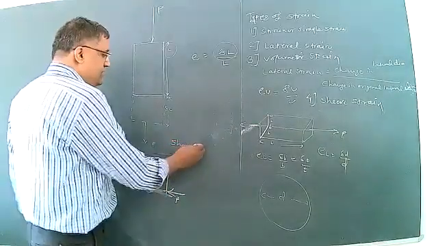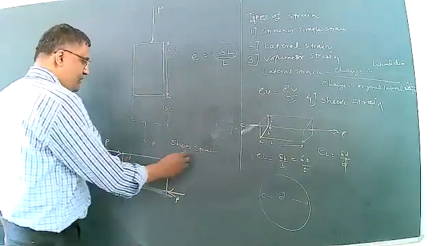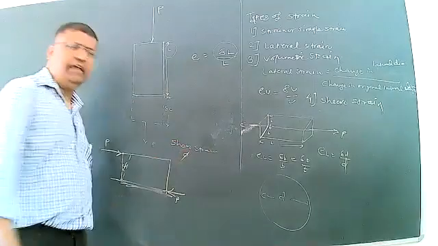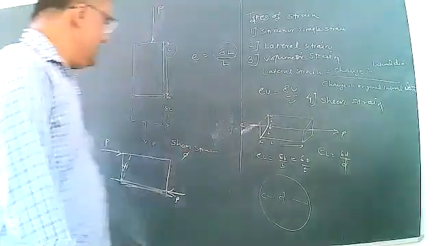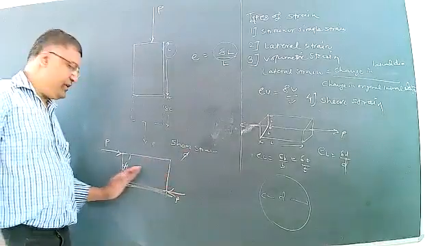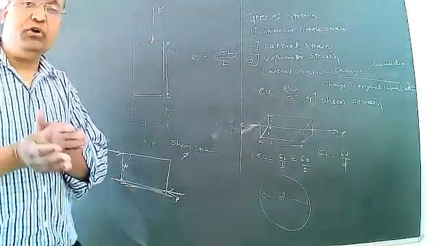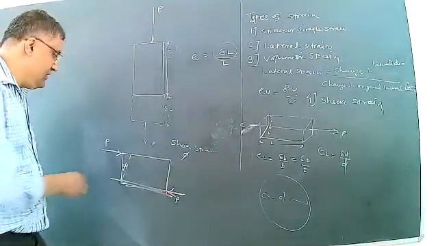Then shear strain is represented by phi, which means that if two equal and opposite forces act on that body, the body will be tilted through some angle.